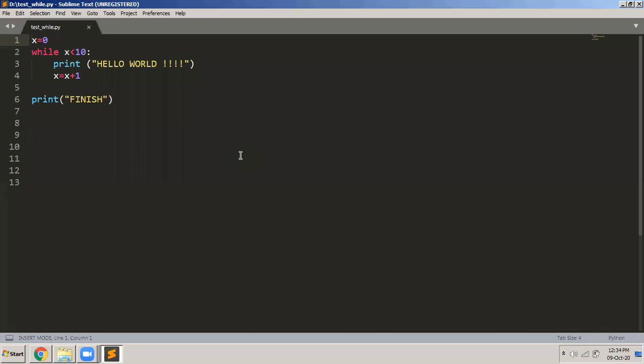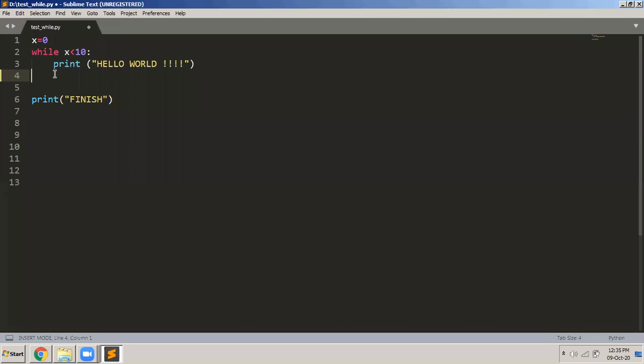So yesterday I showed you one example where I had written only this much. I had not written x is equals to x plus 1. I had written only x is equals to 0, and then while x is less than 10. If I don't increment the value of x, which Omkar yesterday told me we have to increment, because finally it has to reach a point where the condition becomes false. If you don't increment the value of x, it will always remain less than 10, and it will continuously keep executing this loop. So that will result in an infinite loop.